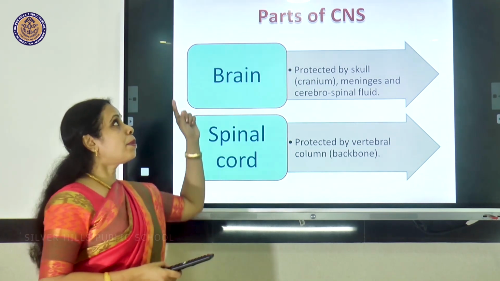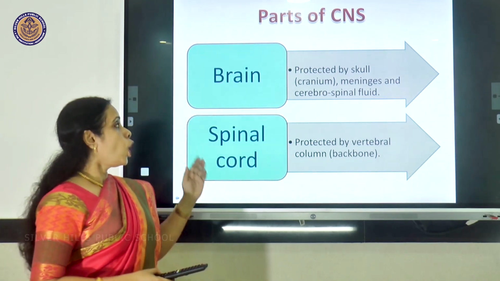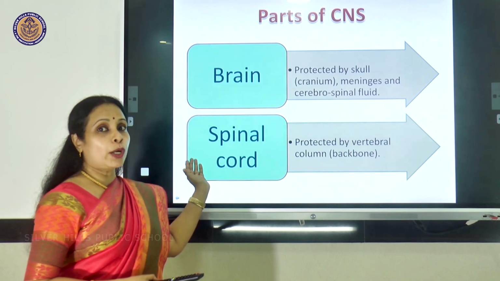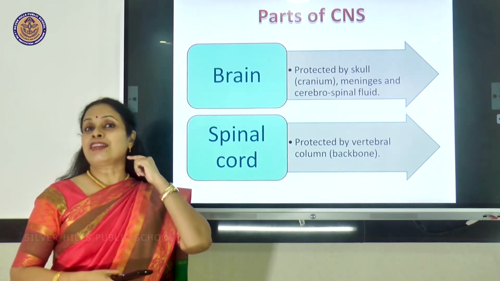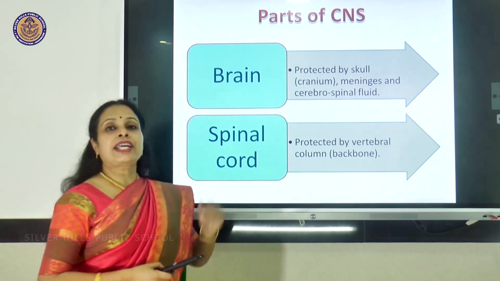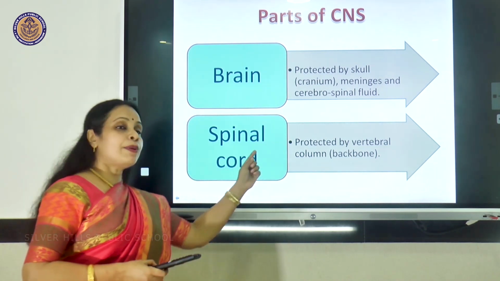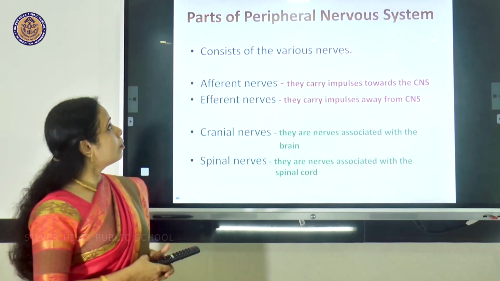So that's the main part of the central nervous system, the brain. Also there is the spinal cord, which continues after the brain from the neck region. It is protected by the vertebral column, or what we call the backbone.